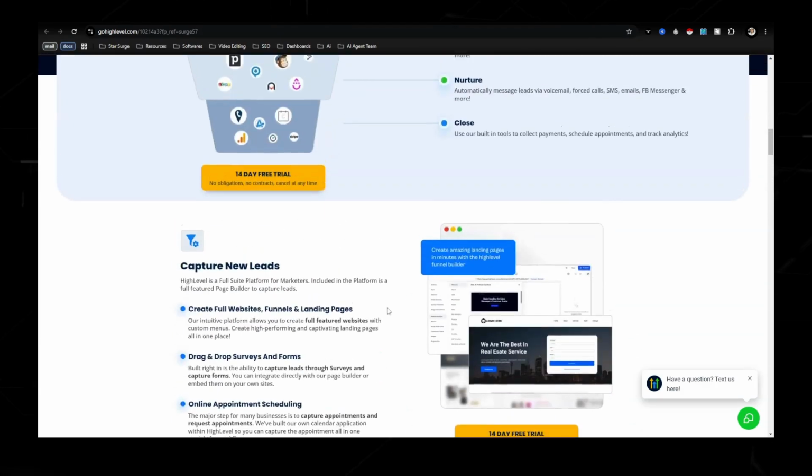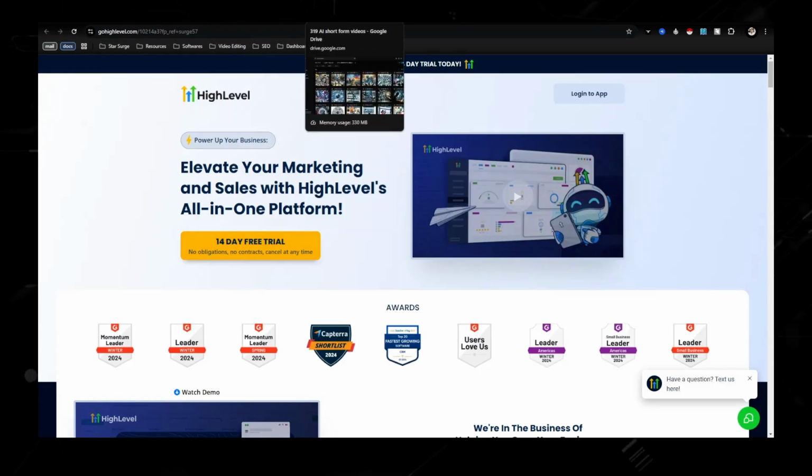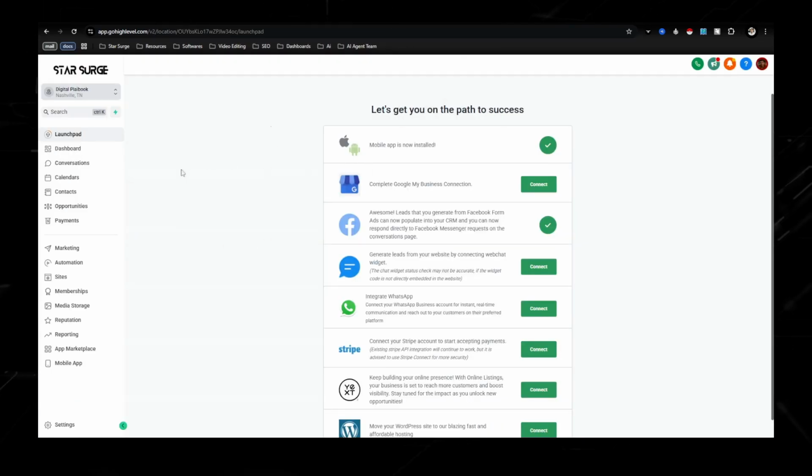It is a 14-day free trial, but I do recommend that if you're wanting to make money online and you're wanting to have a business, you are going to need Go High Level or a CRM. But I like this one because if you're just starting out, you're going to be able to import my funnels and my frameworks, which I'm going to be touching on here shortly. So once you sign up for this 14-day free trial, you're going to get taken to a screen that looks like this, and this is going to be your sub account. There's obviously conversations, calendars, a lot of this stuff that I'm not going to cover. The three areas that I'm going to be covering today are marketing, automations, and sites.